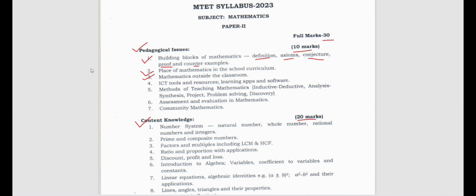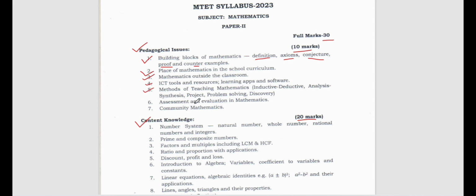So how is mathematics helping outside the classroom? Every day we deal with money, right? That is mathematics outside the classroom. How to find out the profit, the discount, the loss, the principal, the interest, everything. Then ICT tools and resources, learning apps and softwares. Now how is information and communication technology helping in the learning of mathematics? We should know what the different types of apps are, what the different ways are in which technology helps us, and what the different types of software are which help us to excel in mathematics. Those things also we have to know.